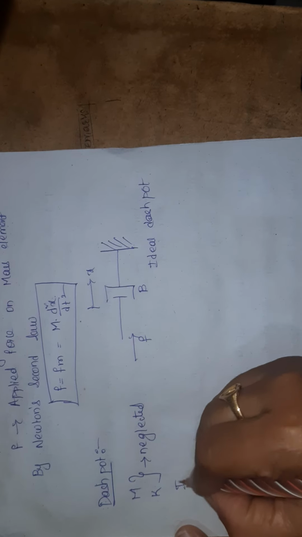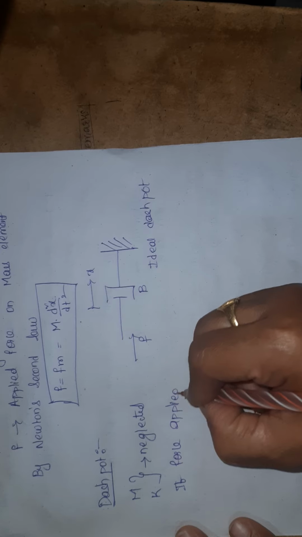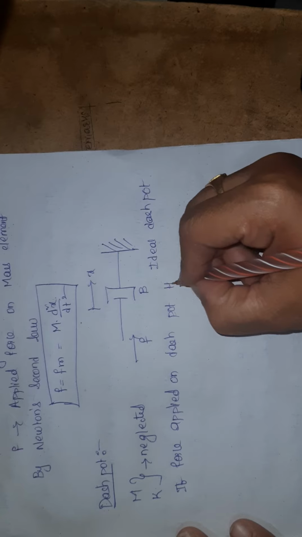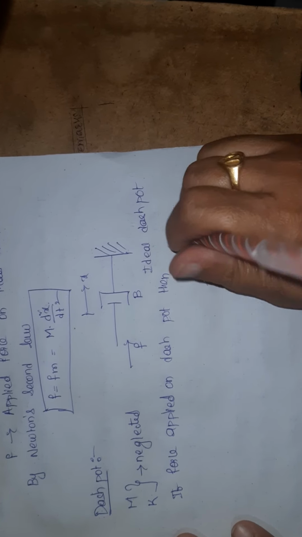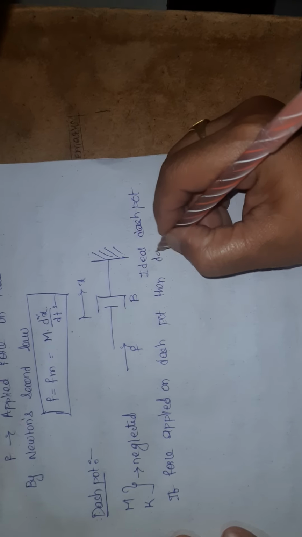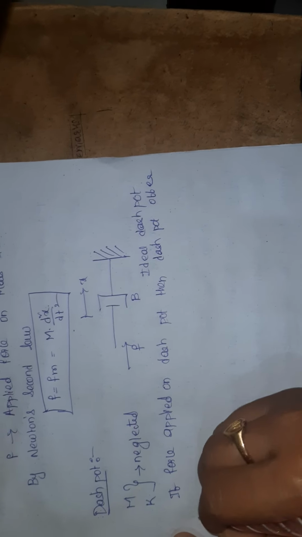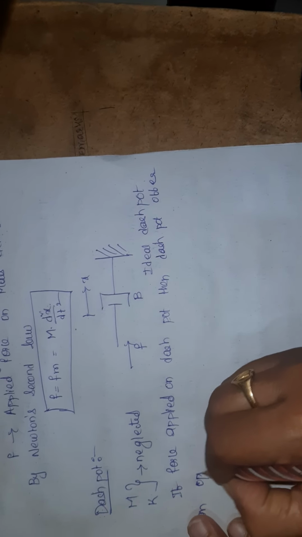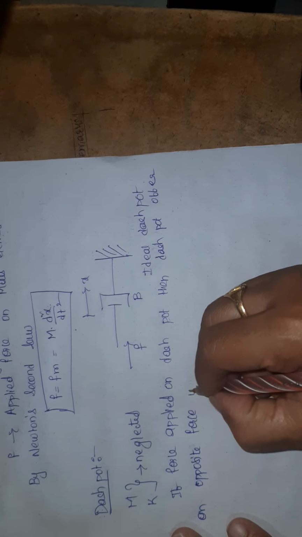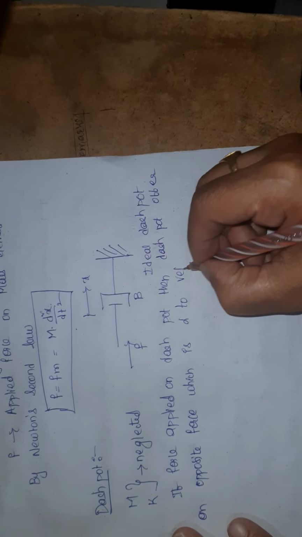So if force is applied on the dashpot, what will happen? Then the dashpot will offer an opposite force which is proportional to the velocity of the body.